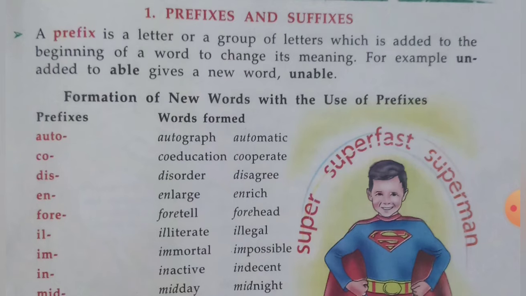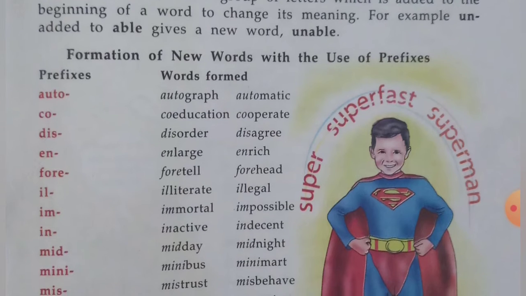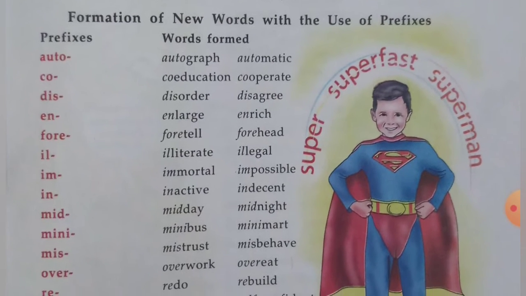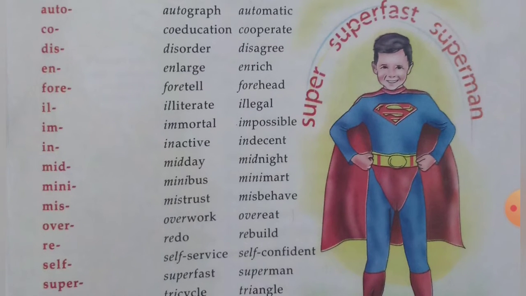When we use the prefix mid in the beginning of the word day and night, that makes the words midday and midnight. When we use the prefix mini before the word bus and mart, minibus and mini mart.